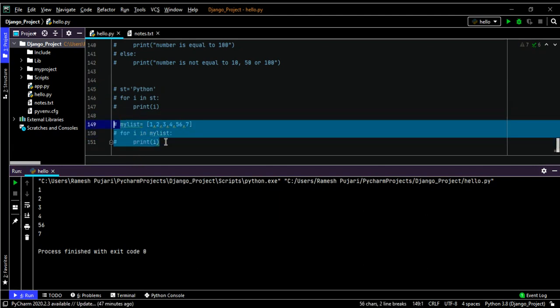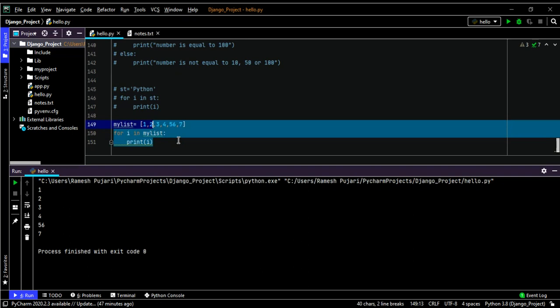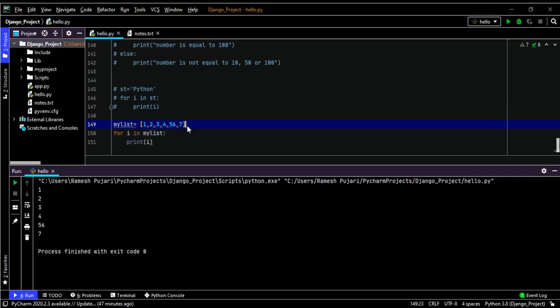Now I'll comment this code and run one example for the sum of variable numbers. Whatever numbers are present in the list, I'll calculate their sum. I will specify one variable, s is equal to 0, so initially the sum variable is 0.